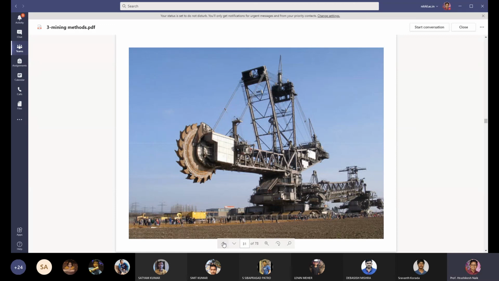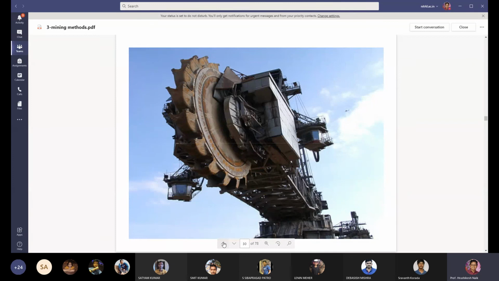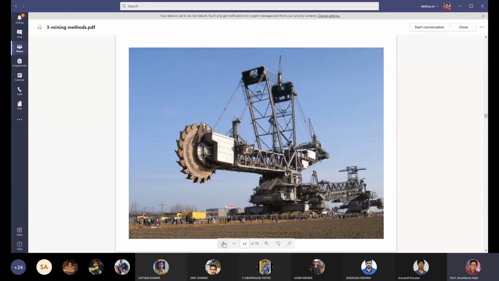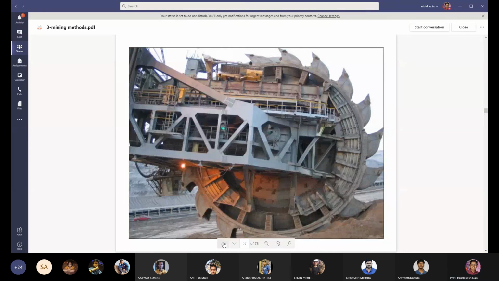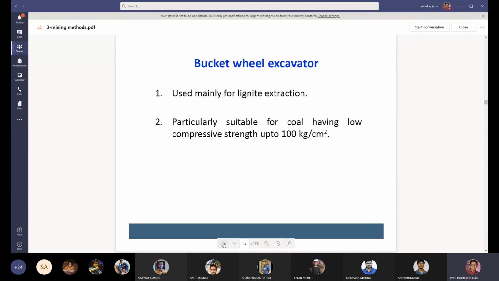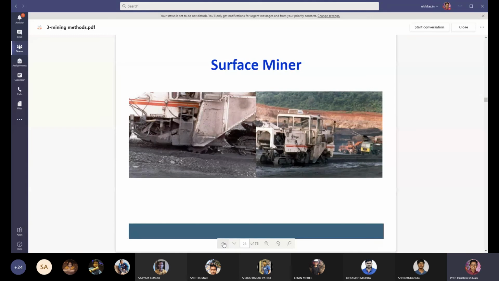And we have also seen the bucket wheel excavator. The machine is a very big, gigantic machine. Bucket wheel excavators are used by Neyveli Lignite Corporation for lignite mining. This is the bucket wheel excavator. It is used mainly for lignite extraction, particularly suitable for coal of low compressive strength, about 100 kilogram per centimeter square.